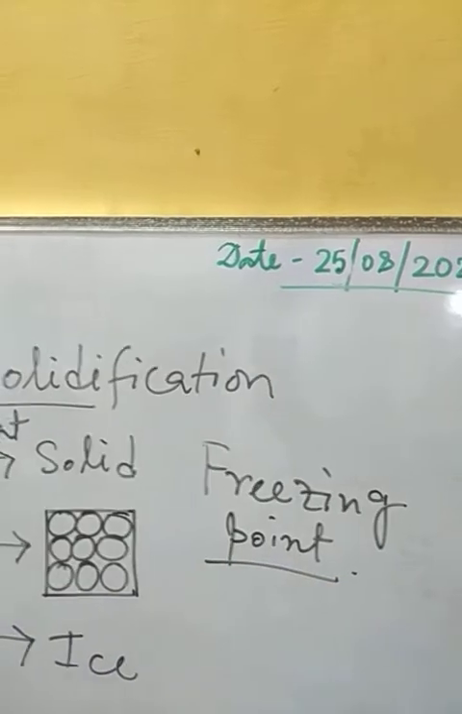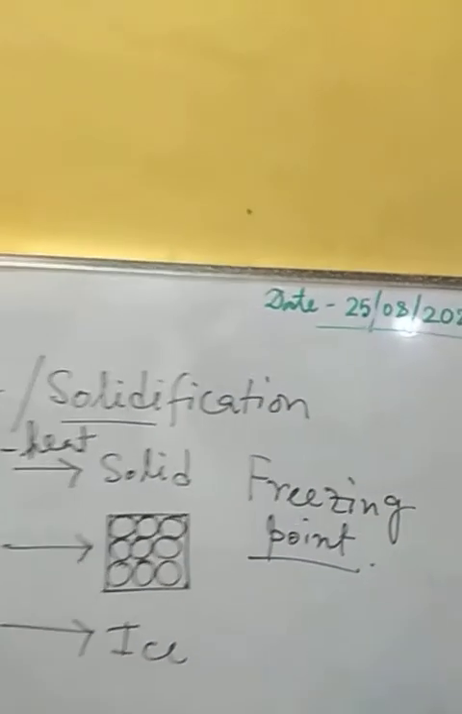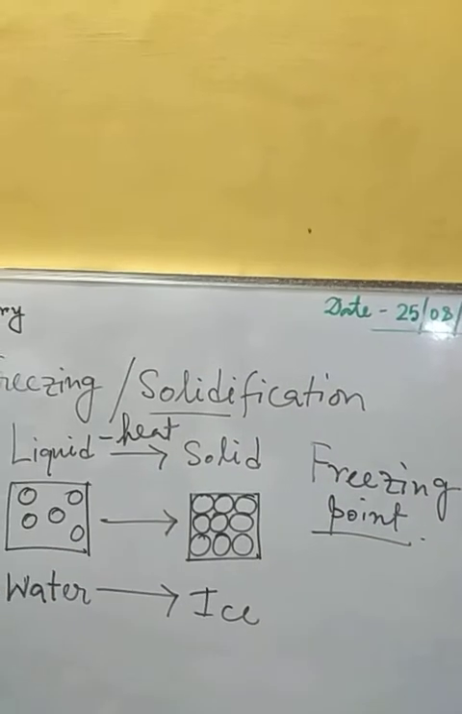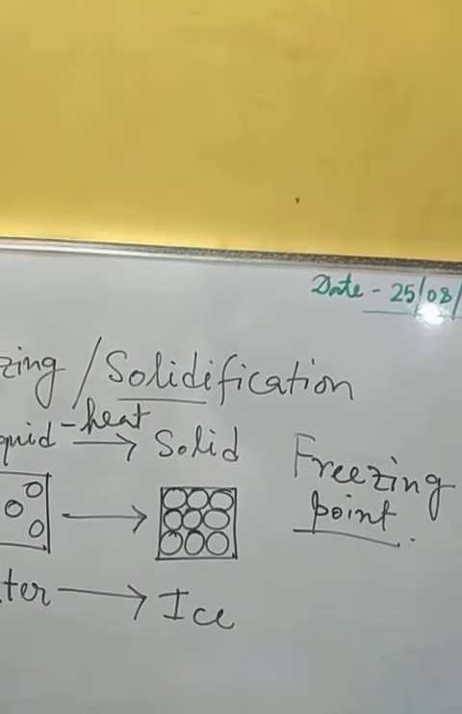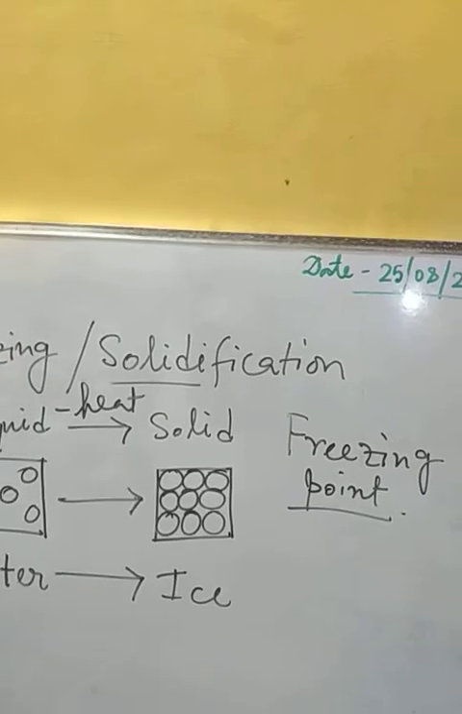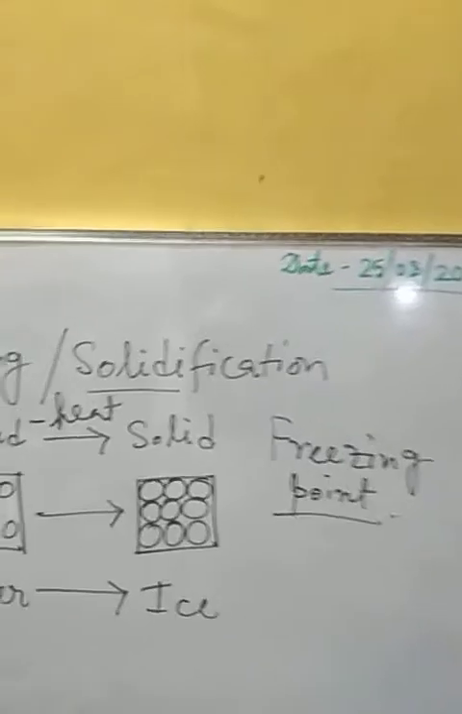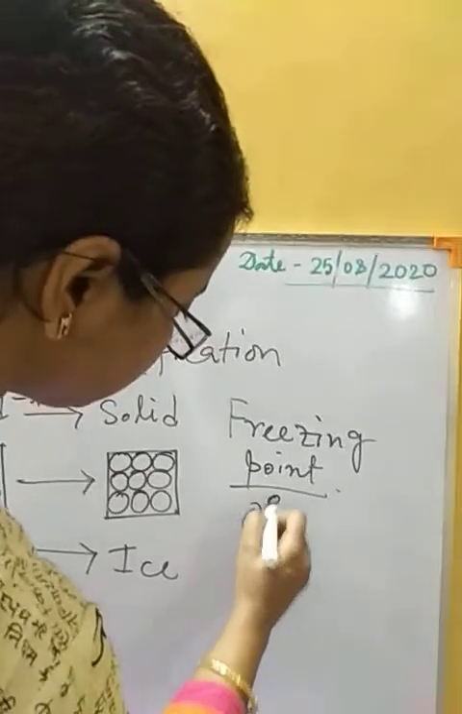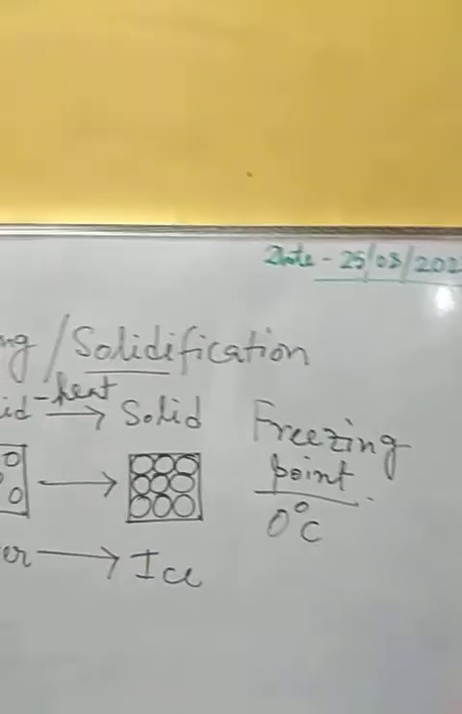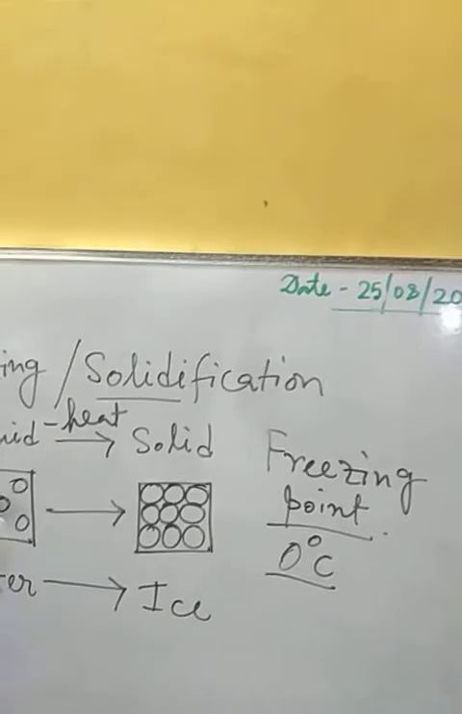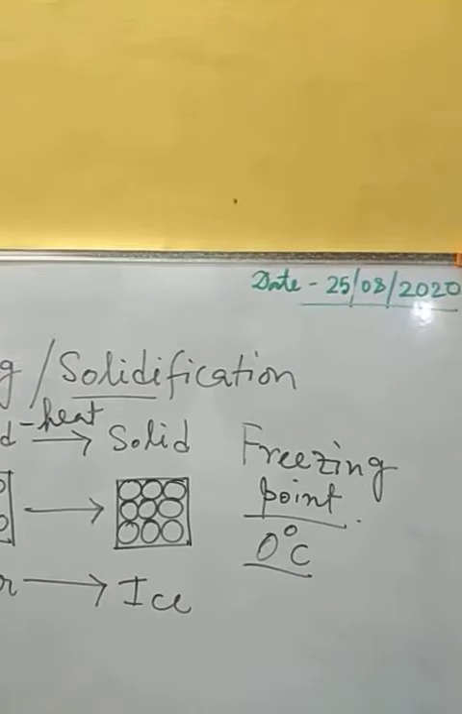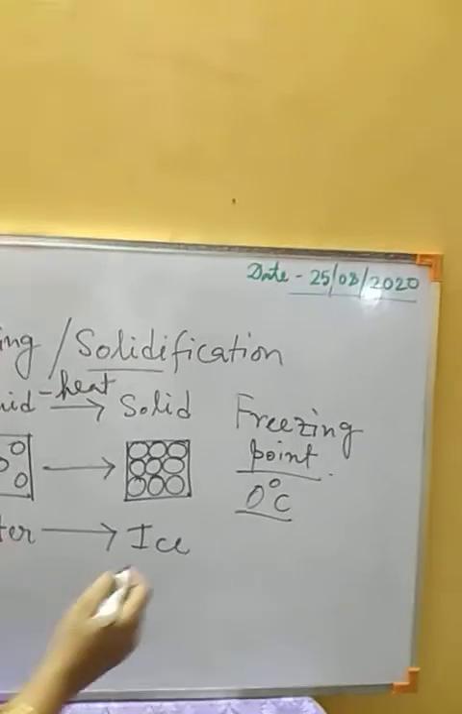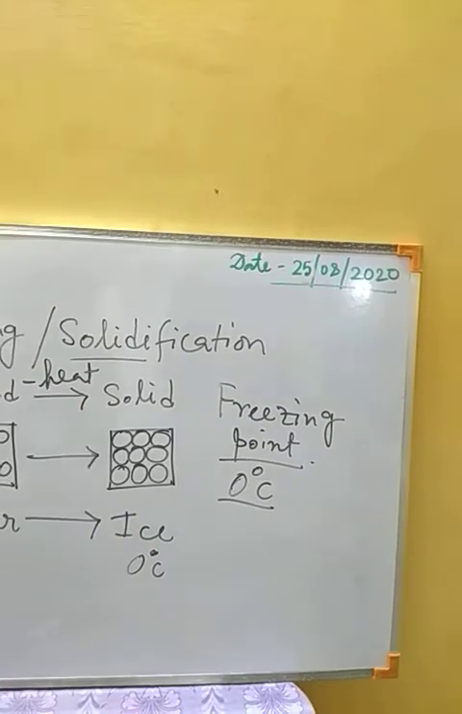As we have discussed already, during this freezing process the temperature of the water and the ice will remain fixed during this whole process. During the change of the state, the temperature will remain fixed, and for water to ice, this conversion, the temperature will be 0 degree centigrade. So at 0 degree centigrade the water starts forming ice, and when all the water converts to ice, then also the temperature of the ice remains 0 degree centigrade.